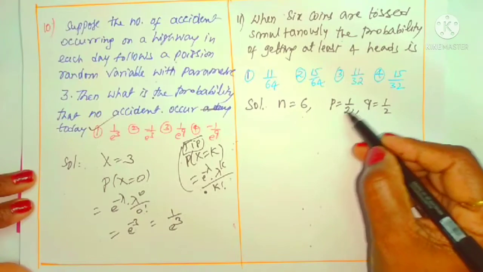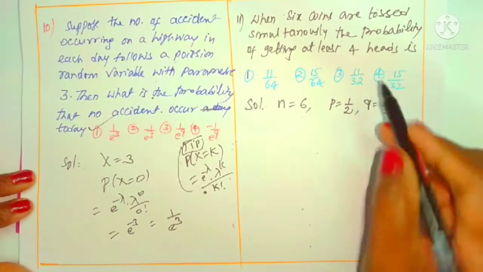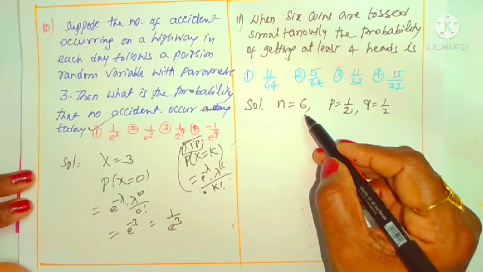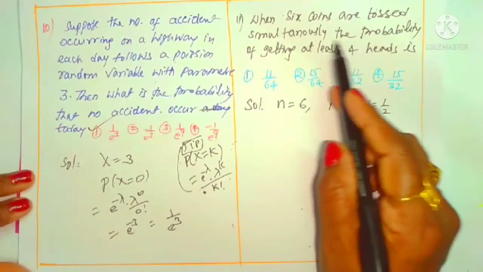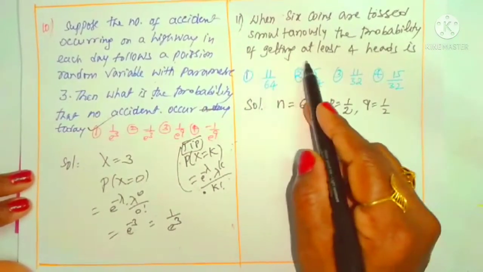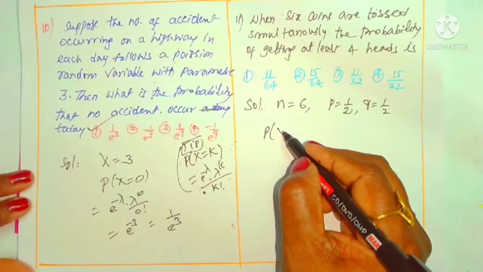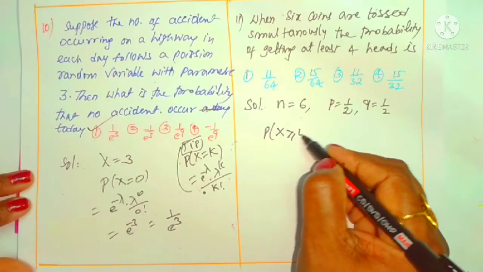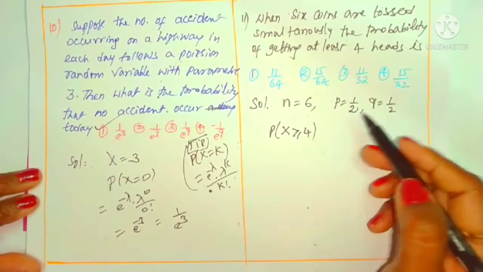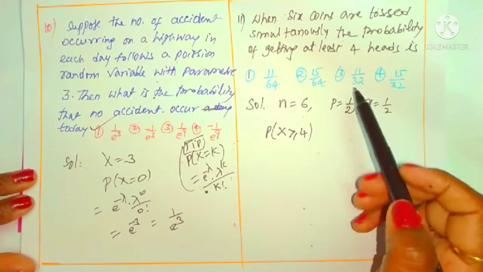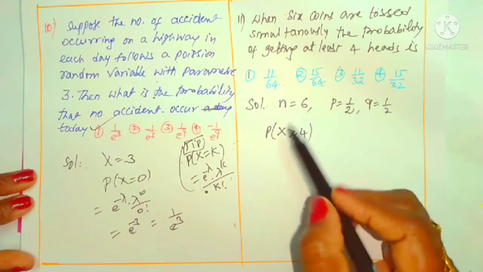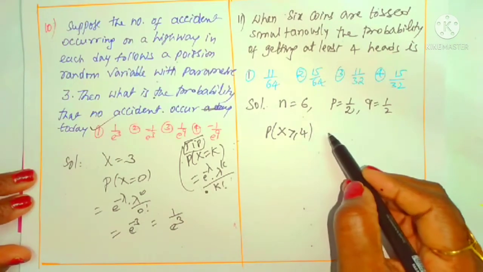In 1 coin case, P is 1 by 2, Q is 1 by 2. How many coins are tossed? 6 coins are tossed. Now what do we want? The probability of getting at least 4 heads, which means x is greater than or equal to 4. We want 4 and more than 4. So more than 4 means total how many are there? 6 are there. We can start with 4 plus 5 plus 6.